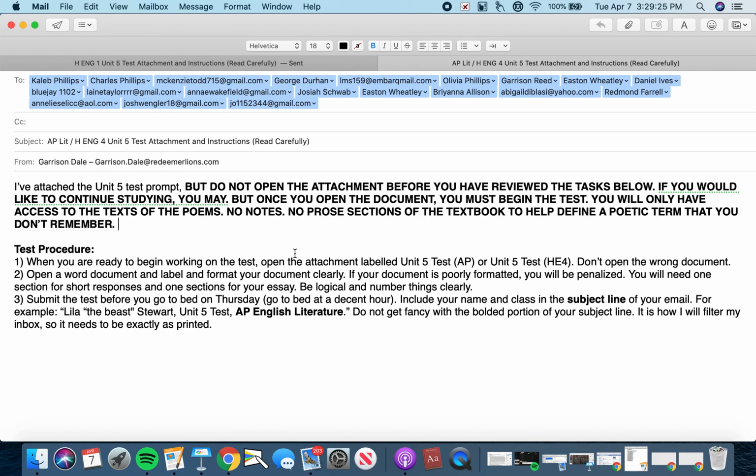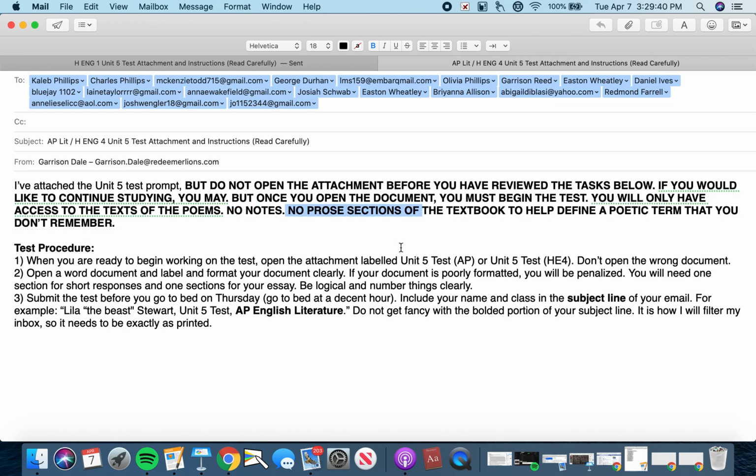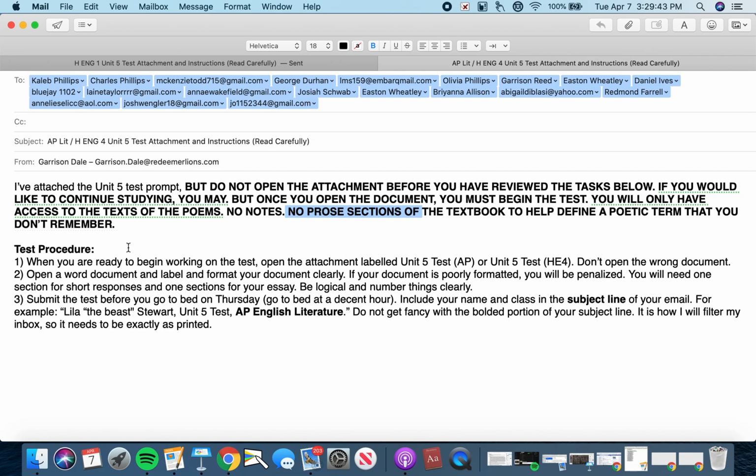Okay, so you only have access to the text of the poems. Both AP students are going to need the poems that we've studied in class, along with Honors English 4 students. Okay, but you cannot have access to your notes. And you cannot have access to the prose sections of the textbook to help you define a poetic term that you don't remember, okay? So when you're ready to start working on the test, I need you to open the attachment that is labeled AP Unit 5 test or the Honors English 4 Unit 5 test. Don't open the wrong document. Don't work on the wrong test, please.